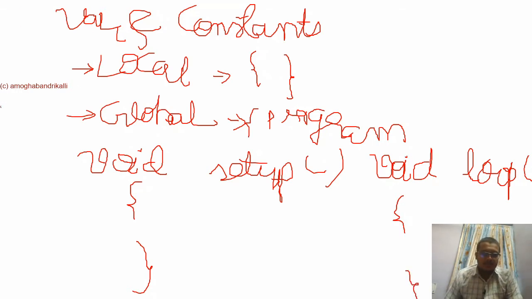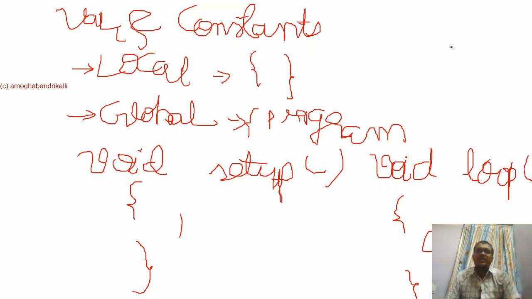Void setup is going to be executed only one time. If you need to initialize anything, like initializing the GPS or initializing the LCD, everything can be written in void setup. Void loop will be executed an infinite number of times.